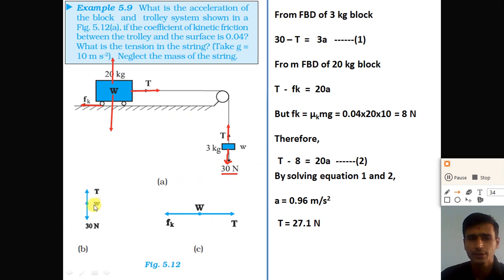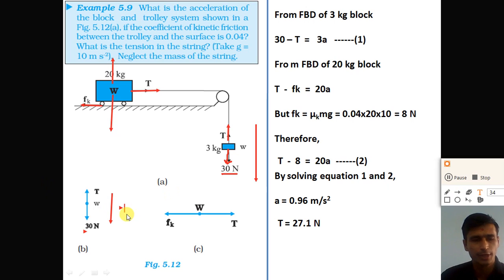If you consider the free body diagram of the block, the weight force mg, that is 30 newton, is in the downward direction, right? And the tension force is in the upward direction. So here the block is moving in the downward direction, with some acceleration a. So we can write like this.